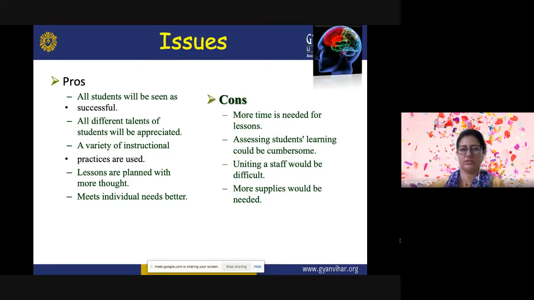Then the teachers of that particular class need to be united, and that is very difficult, because they all have to be aware of the particular intelligences which are present in the students of their classes. So for that, we have to initiate new techniques. We have to utilize the resources available, and there is a shortage of resources, the availability of resources, the support which all the teachers need from the institutions. So this is very important, that all people must be aware of this kind of theories.